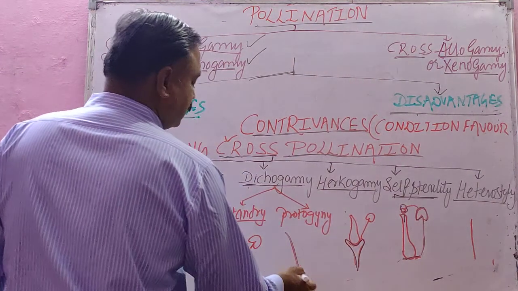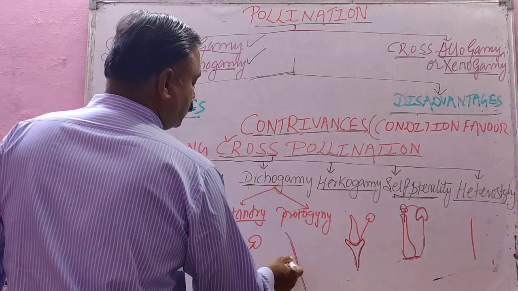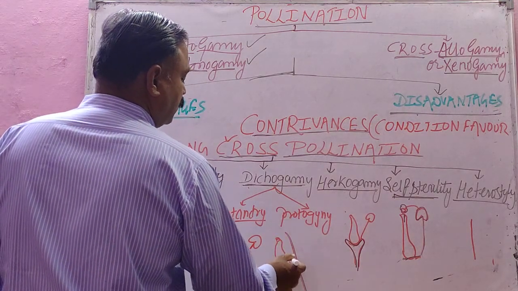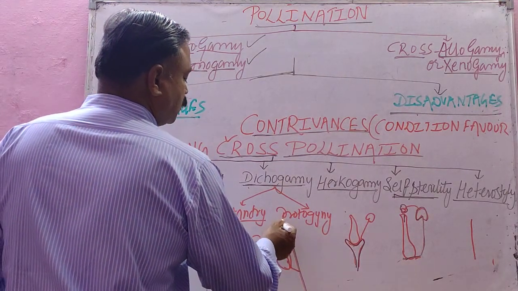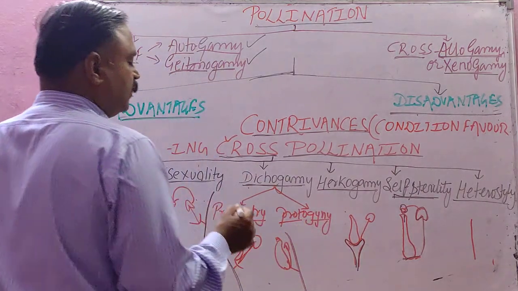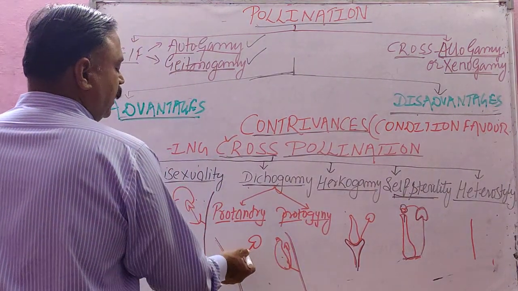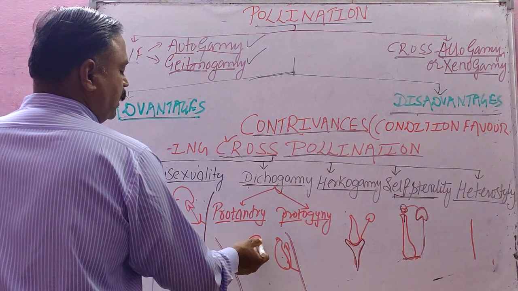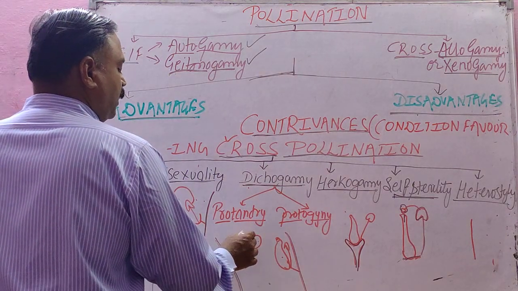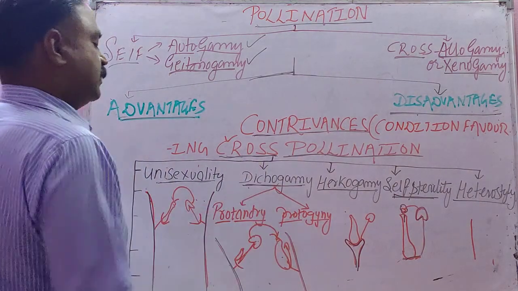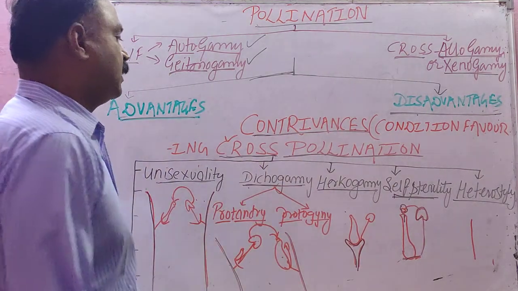And in some plants of the same species, the gynoecium matures first and the androecium is immature, that is called protogyny. So only one condition remains, cross pollination, isn't it?